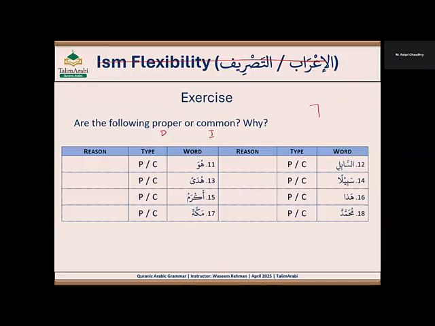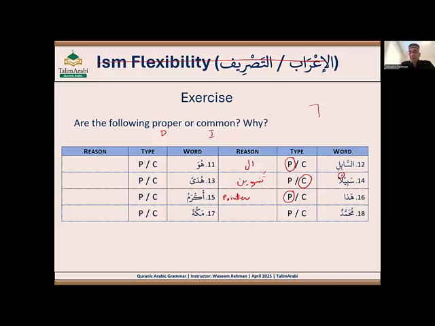Proper. It's proper. Now, why? Because of al, right? The reason is al, the first category that we learned. Sabilan, common, right? Reason? It has tanween at the last letter. Hada, proper. Hada is a pronoun, or rather a pointer, a demonstrative pronoun. The full name is a demonstrative pronoun, but basically a pointer, hada, or ism ishara.